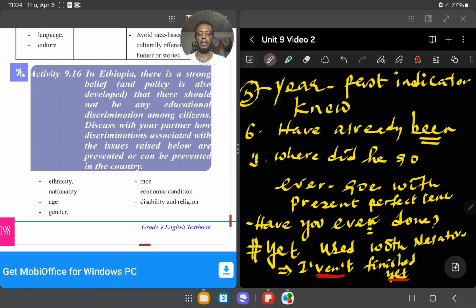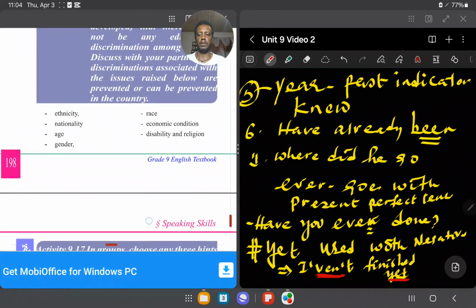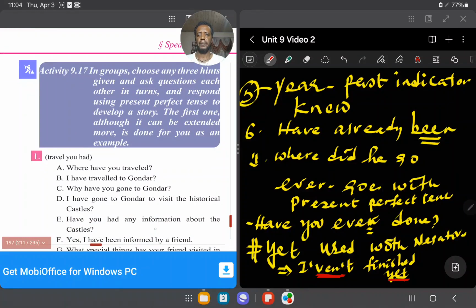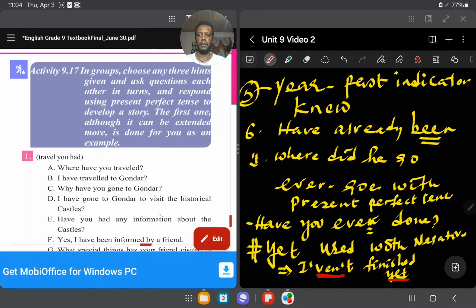Discuss with partner how discrimination associated with issues raised below ይላል። እነዚህን በመጠቀም እንግዲህ የራሳችሁን ሀሳብ ልትገልጹ ትችላላችሁ። እስኪ ተወያዩበት። ኦኬ and then present perfect tense በመጠቀም in group choose any three hints given and ask questions each other in turns. Respond using present perfect tense ይላል።